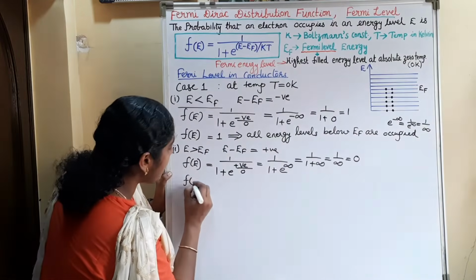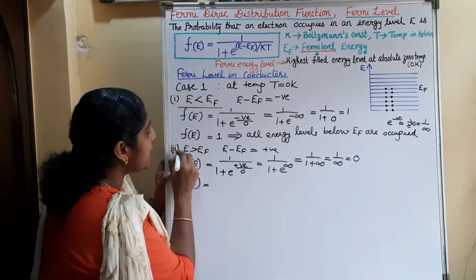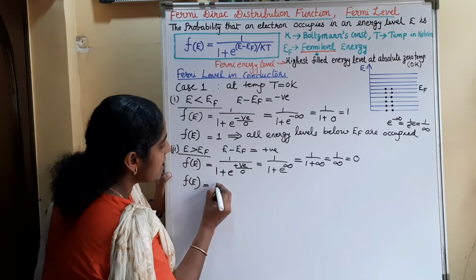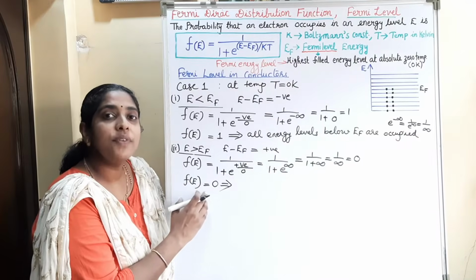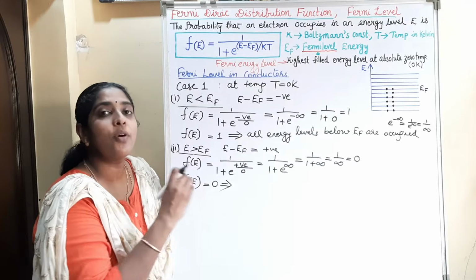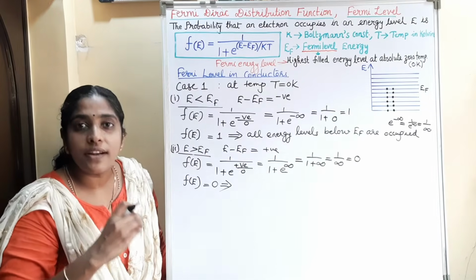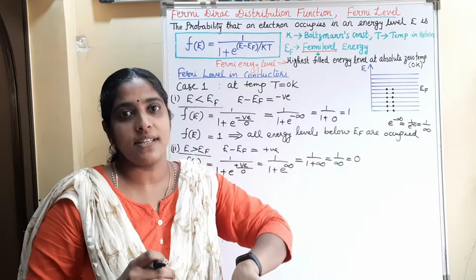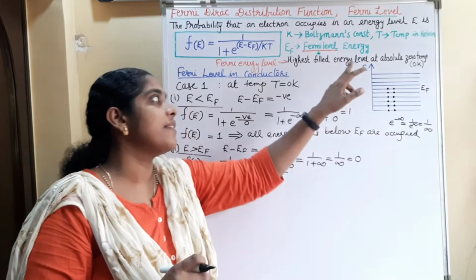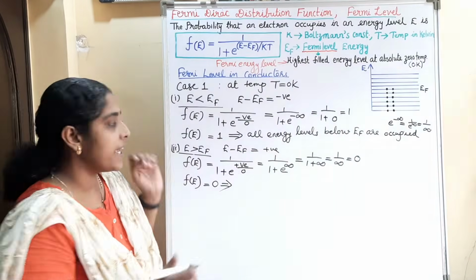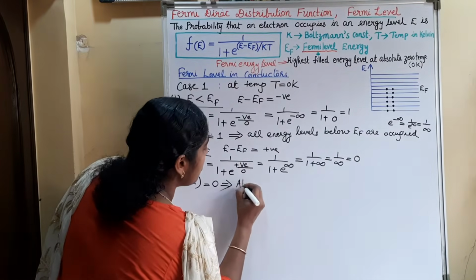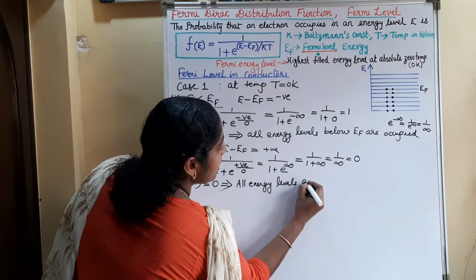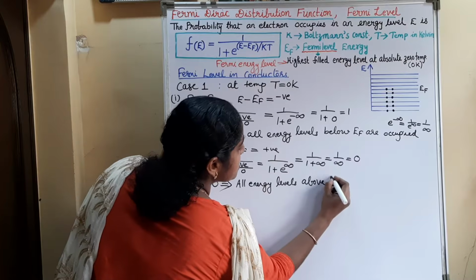That is, the Fermi-Dirac distribution function for E greater than EF is 0. F of E equal to 0 means the probability of occupancy of an electron in the energy levels above the Fermi level is 0%. That is, all energy levels above the Fermi level are empty. So all energy levels above EF are empty.